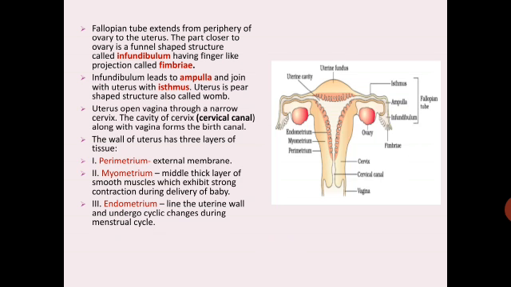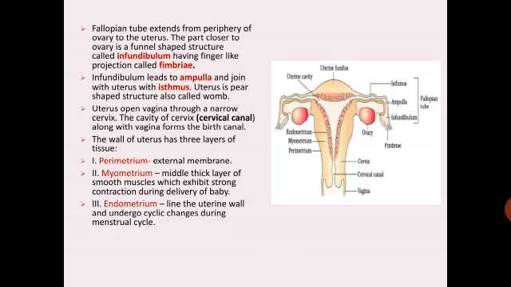The uterus is a pear-shaped structure. The uterus opens into the vagina through a narrow cervix. The cavity of the cervix along with the vagina forms the birth canal.